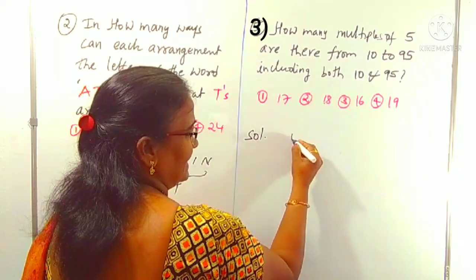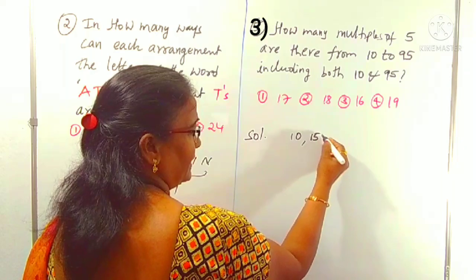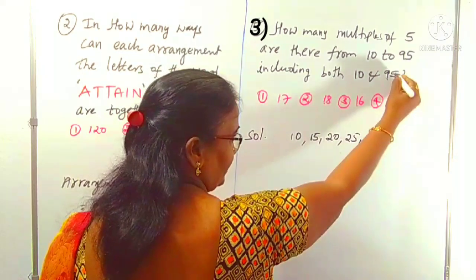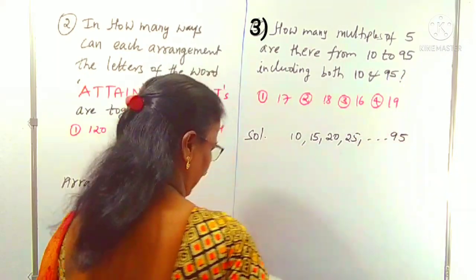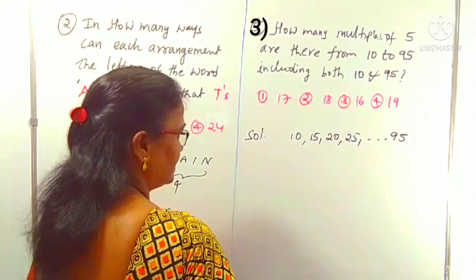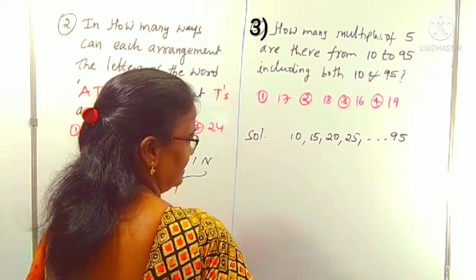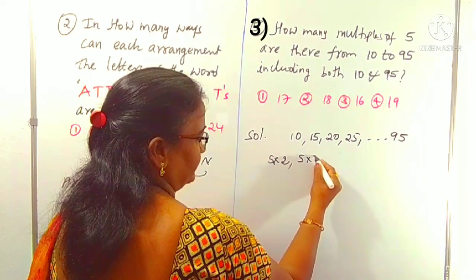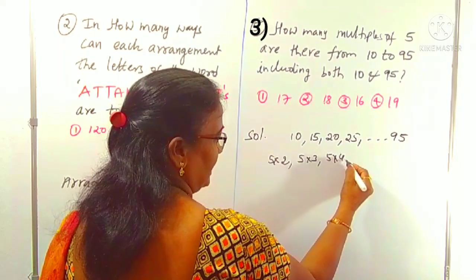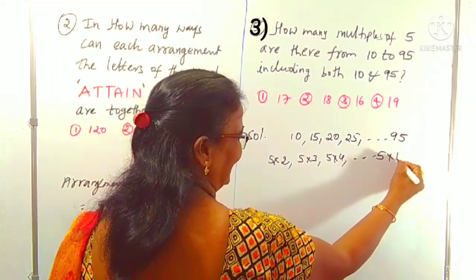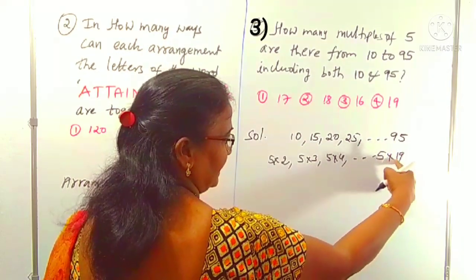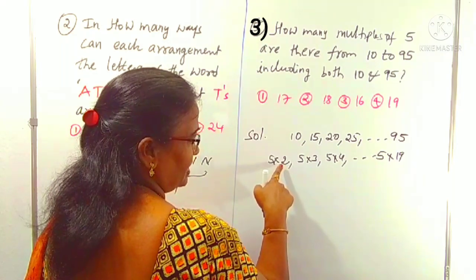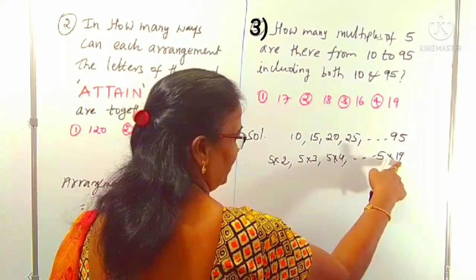Multiples of 5, you know that clearly 10 is a multiple of 5, 15 is a multiple of 5, 20 is a multiple of 5, and 25 is a multiple of 5. Like that we can take the last, 95, is also a multiple of 5. So how many of them are there? How can you calculate it? Simply you can write 10 as 5 into 2, and 15 as 5 into 3, 20 as 5 into 4, like that. Last, 5 into 19 is 95. You know the multipliers start from 2, 3, 4 up to 19.